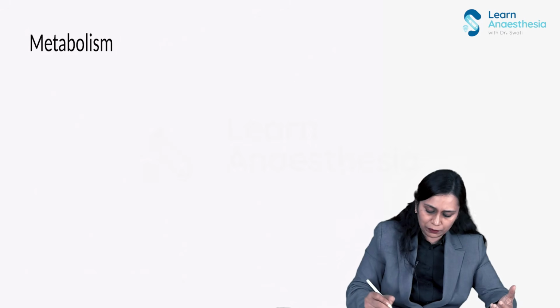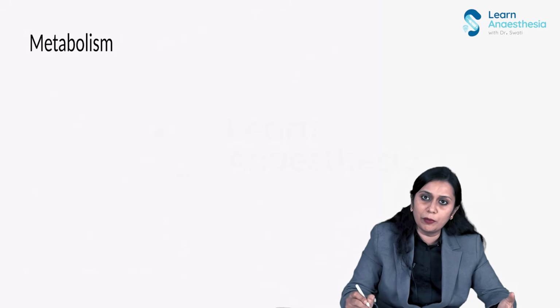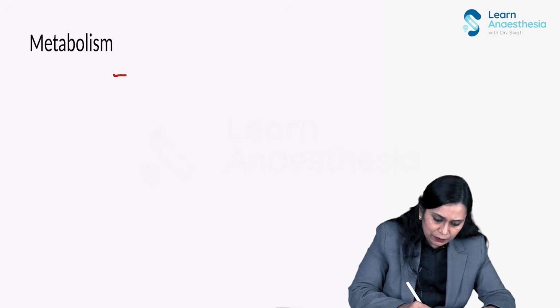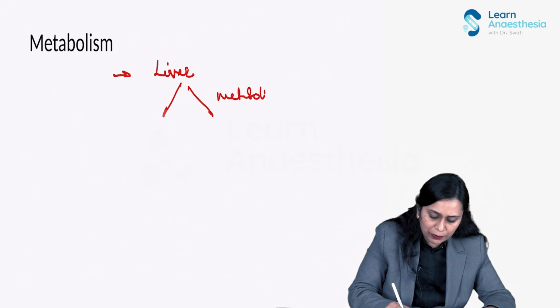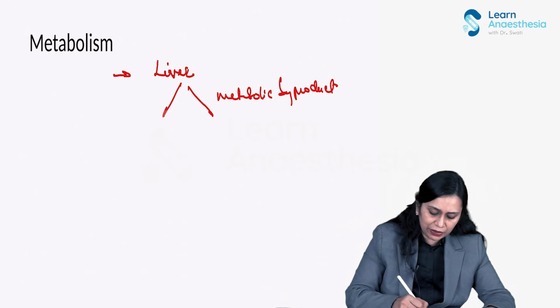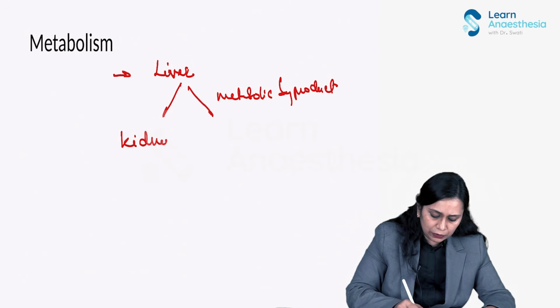The metabolism of etomidate is by the liver. It is metabolized by the liver, right? And the metabolic byproduct is excreted through the kidney 80% and bile 20%.